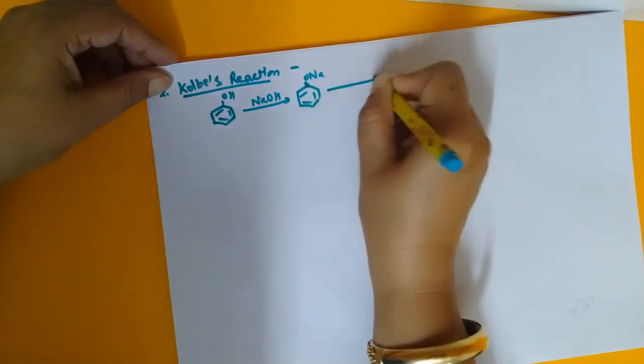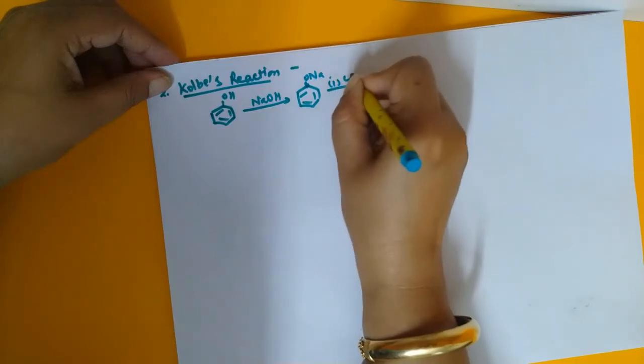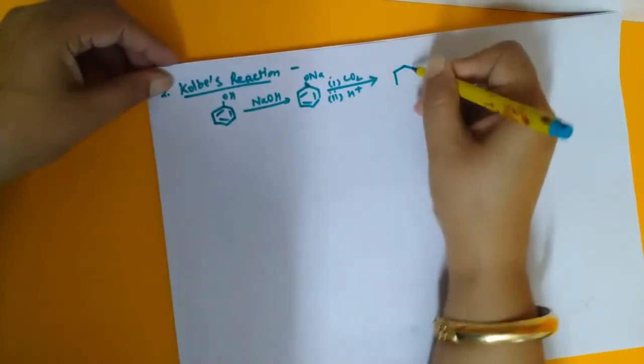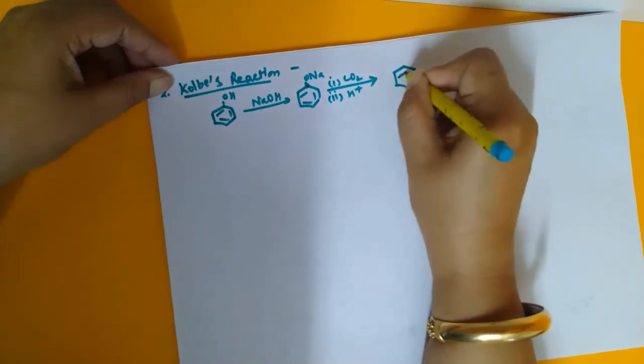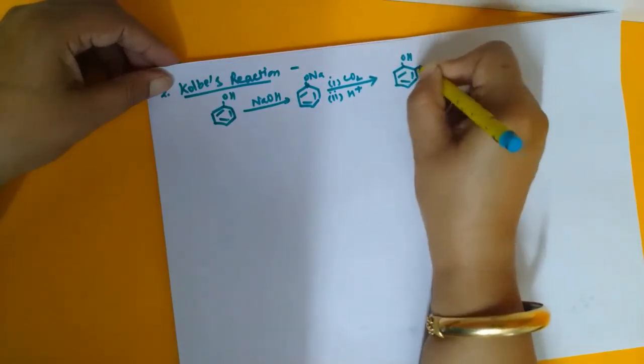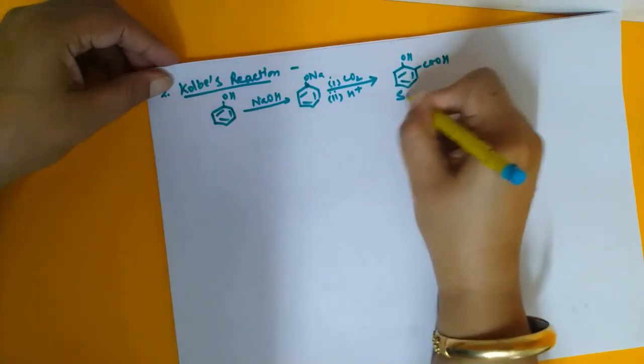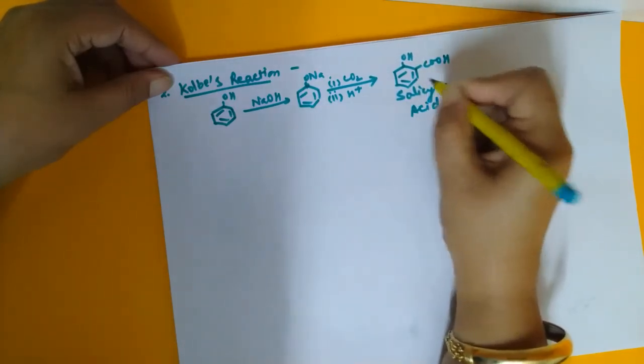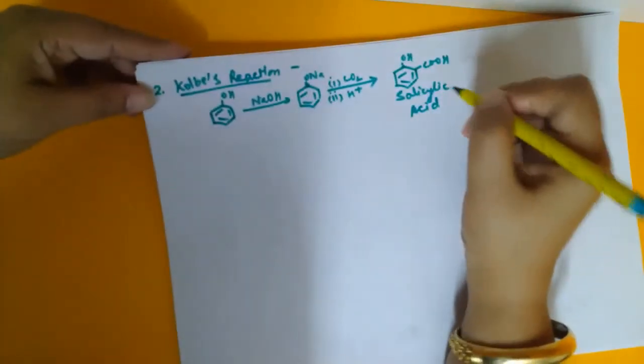This sodium phenoxide in presence of carbon dioxide followed by hydrolysis will be converted to salicylic acid. A very, very important reaction because it is a name reaction. This is salicylic acid and its IUPAC name is 2-hydroxybenzoic acid.